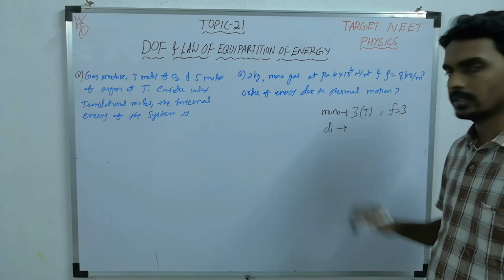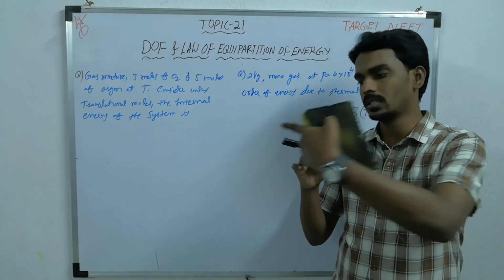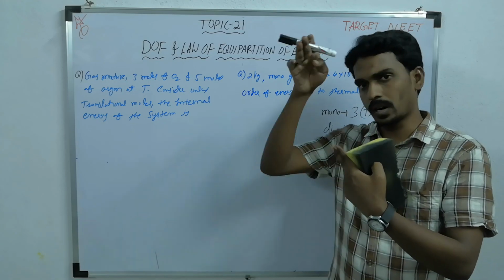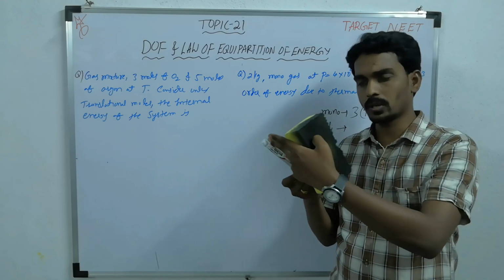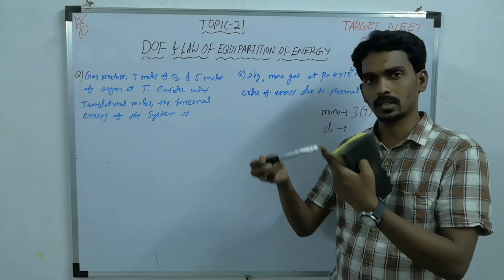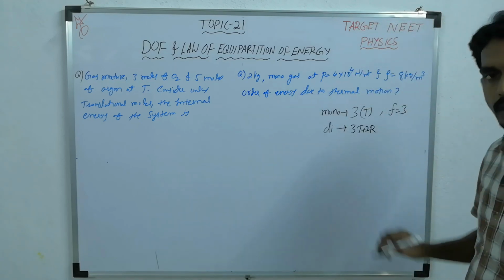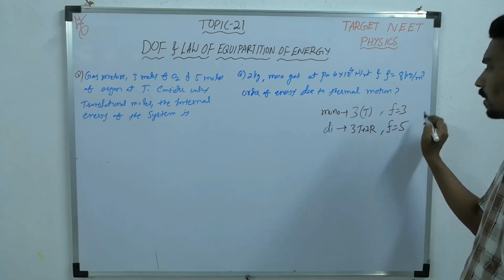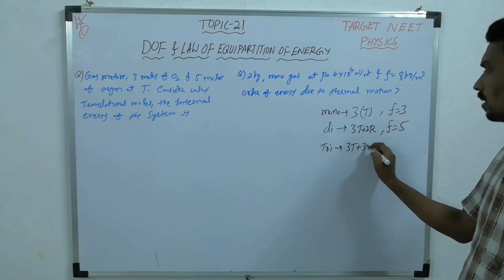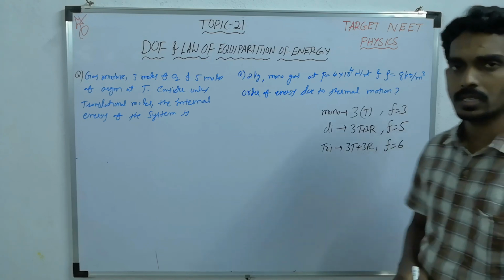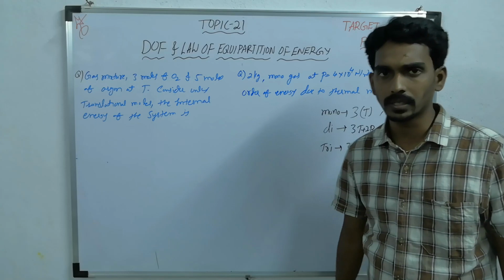When you consider a diatomic gas, there are two atoms. If you consider this as one, it can move along X, Y and Z, 3 translational. But this can also rotate about it and this can rotate about it. So apart from 3 translational, there are also 2 rotational motions. So what is the total degree of freedom? 5. Similarly, for a triatomic gas, 3 translational plus 3 rotational, so F will become 6. That is the number of degrees of freedom for different types of gases.